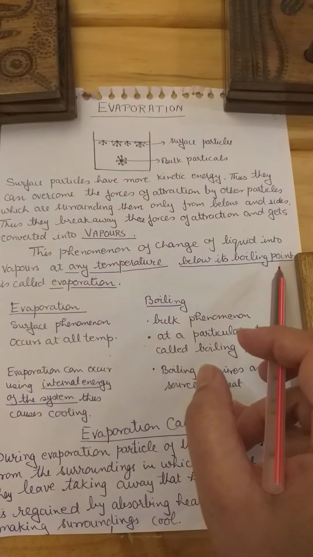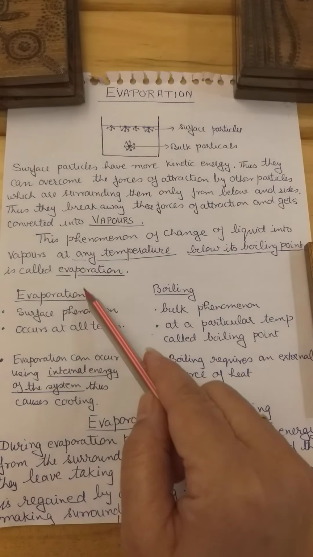So there is a very distinct difference between evaporation and boiling. Evaporation is a surface phenomenon, whereas boiling is a bulk phenomenon. Evaporation takes place at all temperatures below its boiling point. You can underline this.